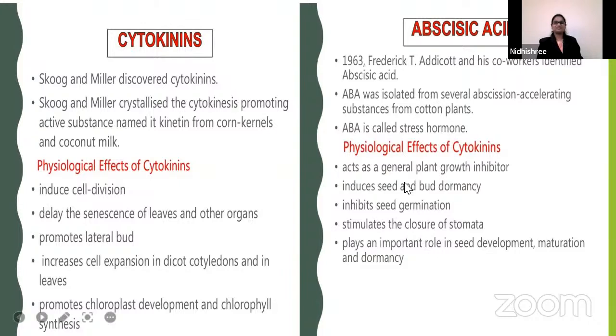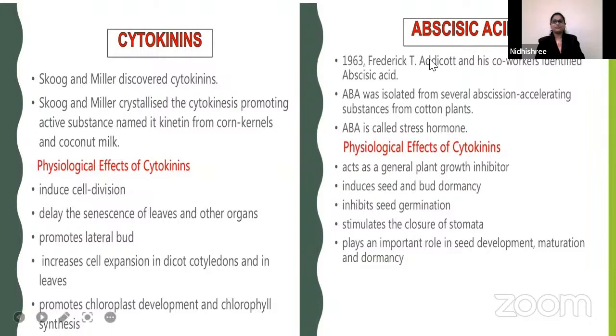Cook and Miller discovered cytokinins. They crystallized the cytokinin-promoting active substance and named it kinetin, from corn kernels and coconut milk. Physiological effects of cytokinins: induce cell division, delay the senescence of leaves and other organs, promote lateral bud growth, increase cell expansion in dicot cotyledons and in leaves, promote chloroplast development and chlorophyll synthesis.